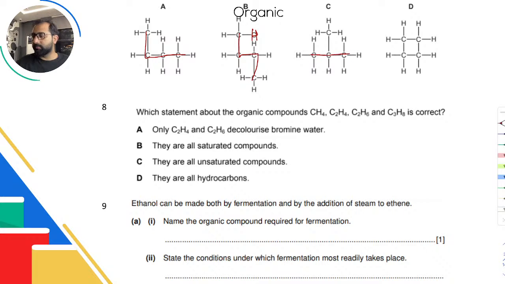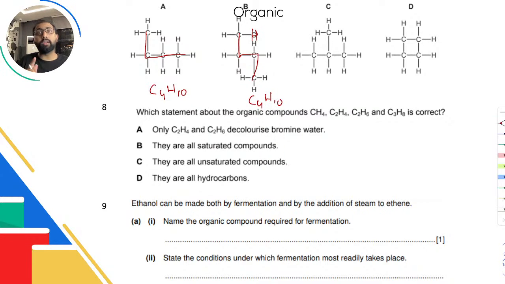Okay, I'll try this here. 1, 2, 3. I cannot join 4 for some reason. Let me try again. 1, 2, 3. Again, can't join the 4th one, right? So that shows that this could be an isomer. Let me write the formula. C4H10, yes. C4H10, yes.